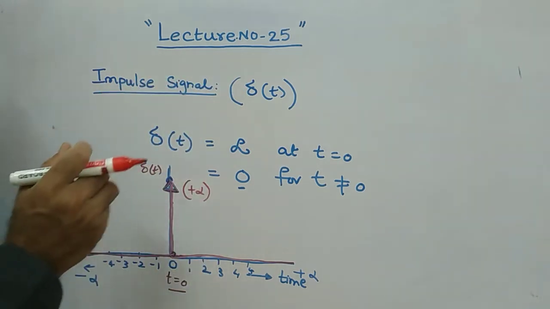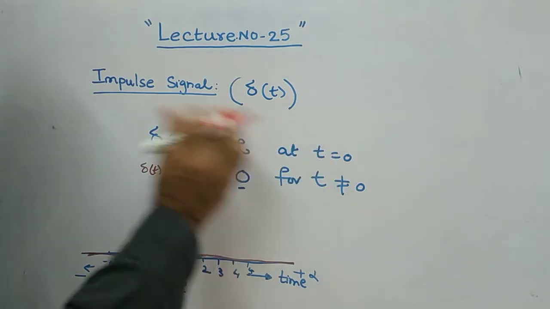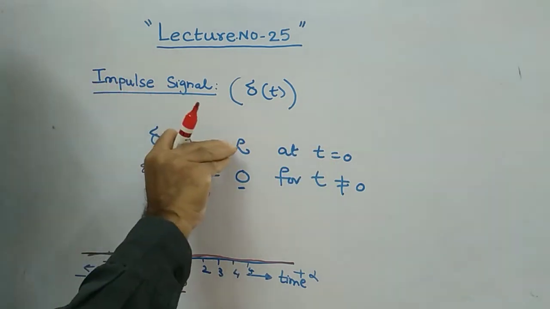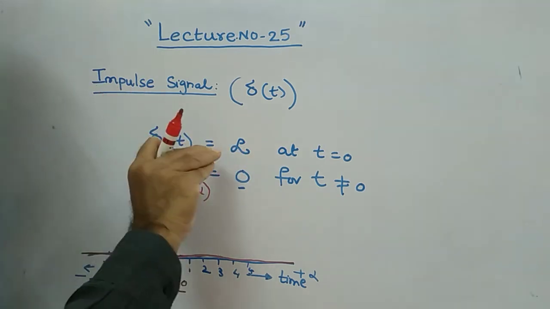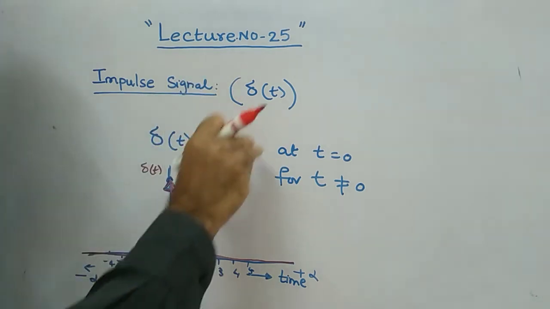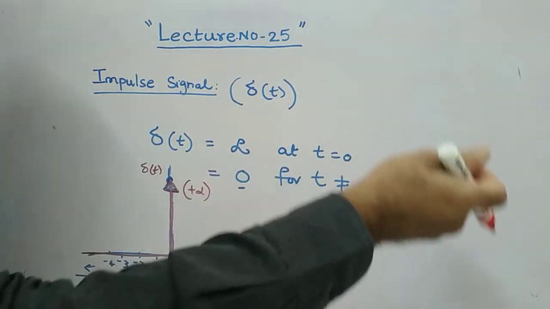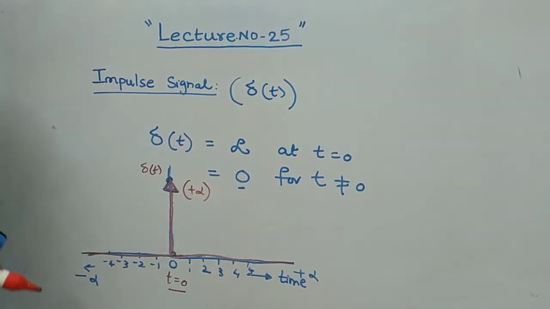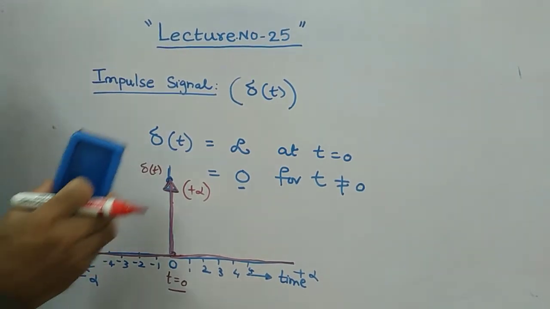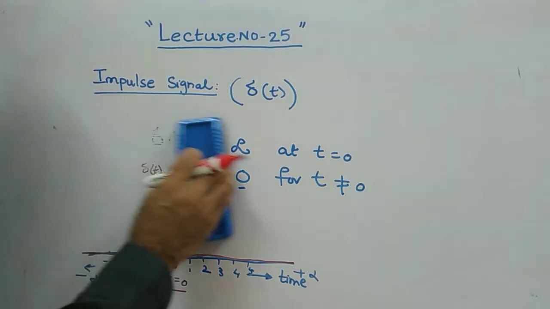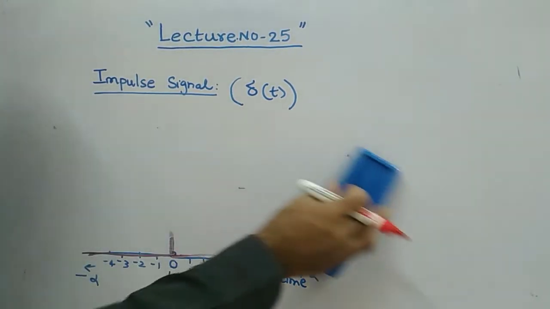So for any given control system, if your R of t, the input, is the impulse signal, then the response of the system is called the impulse response. The response means the output of the system is called the impulse response. This is about the impulse signal and its Laplace transformation.